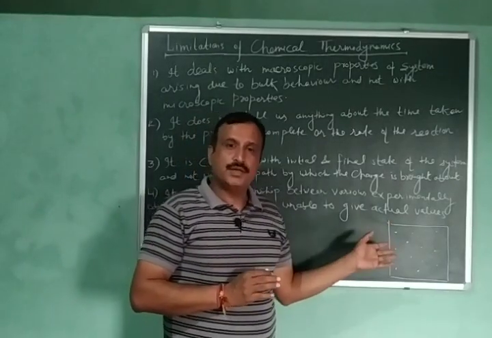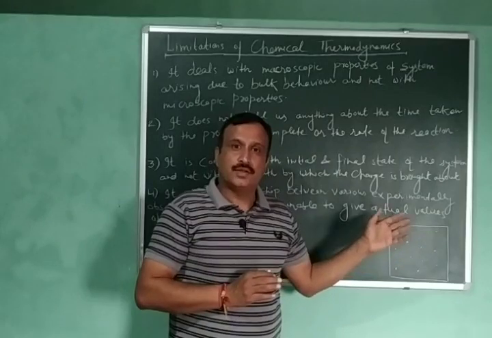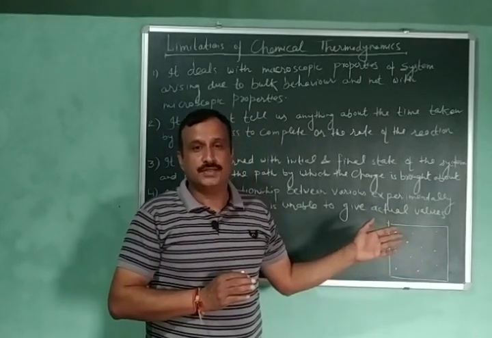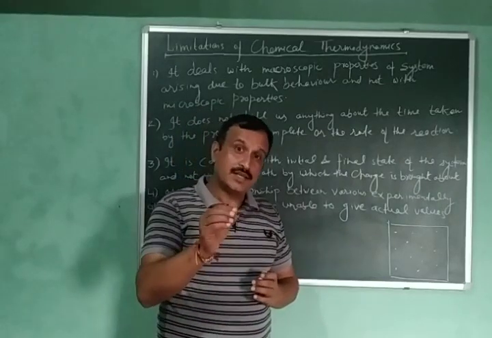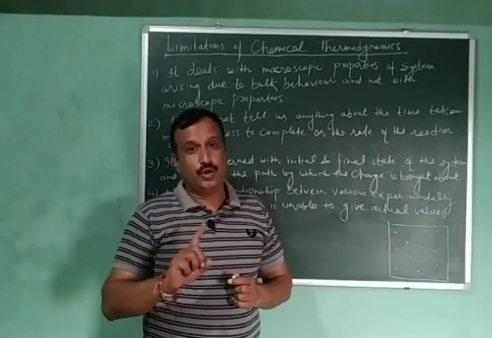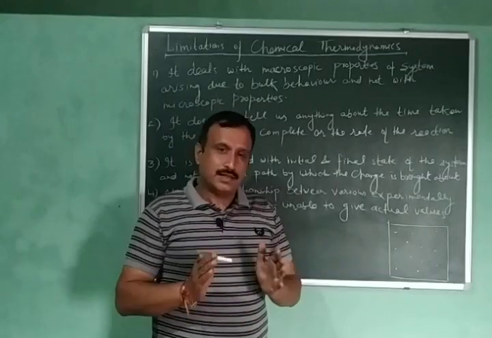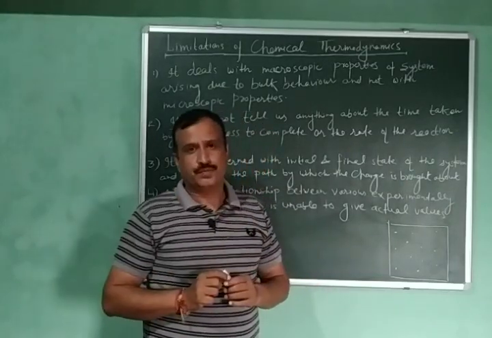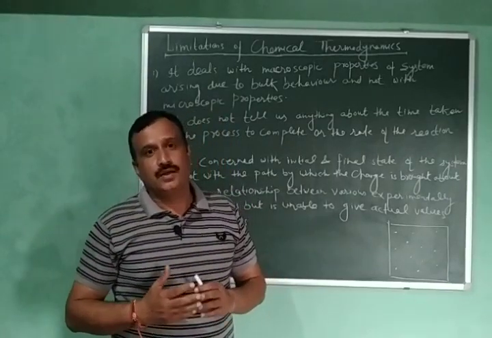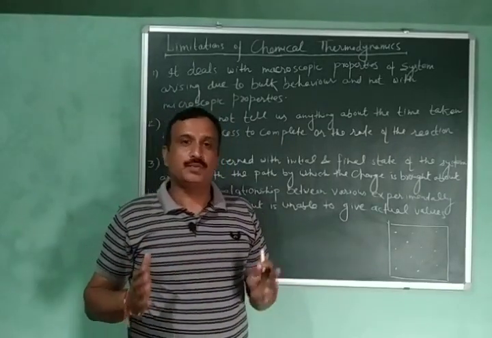To study these properties, we have another branch of thermodynamics which is called statistical thermodynamics. At present we are studying classical thermodynamics, not statistical. Classical thermodynamics deals with the macroscopic properties. So let us understand what we mean by macroscopic properties.